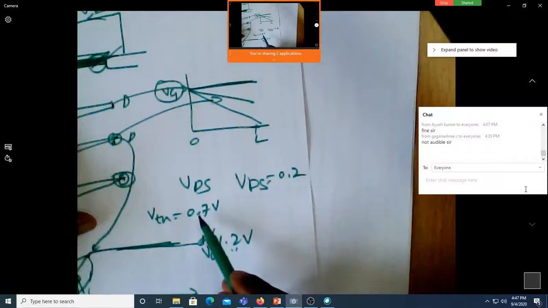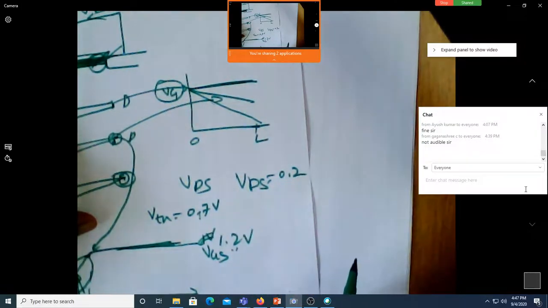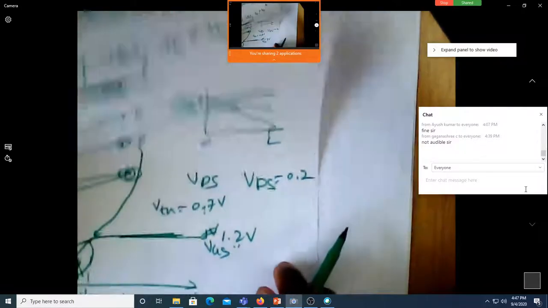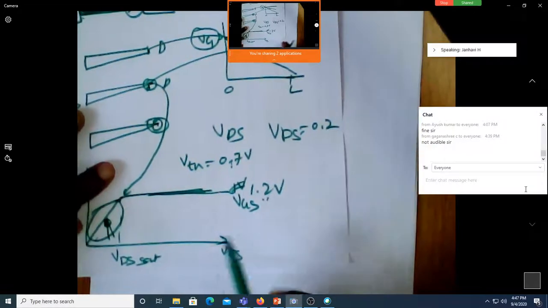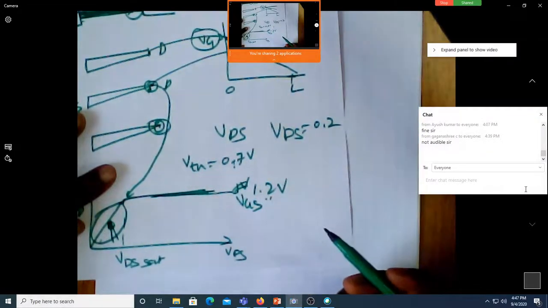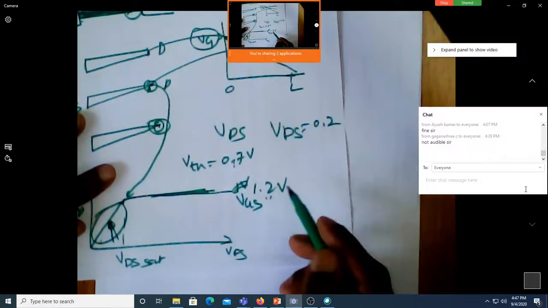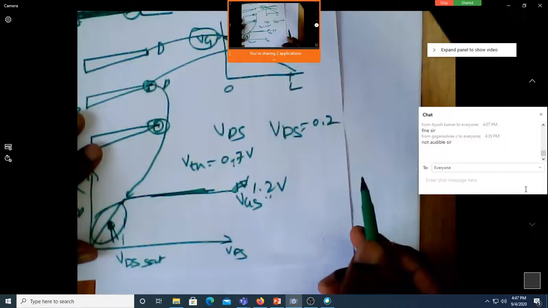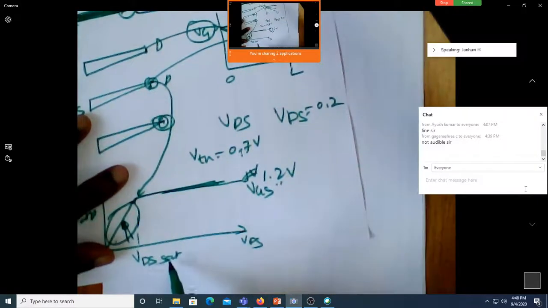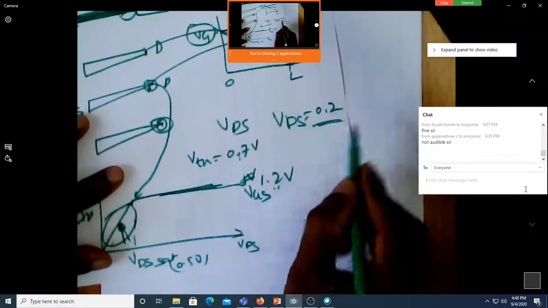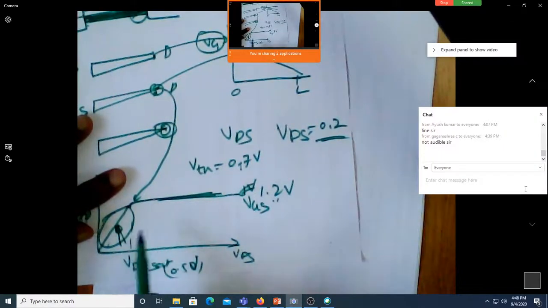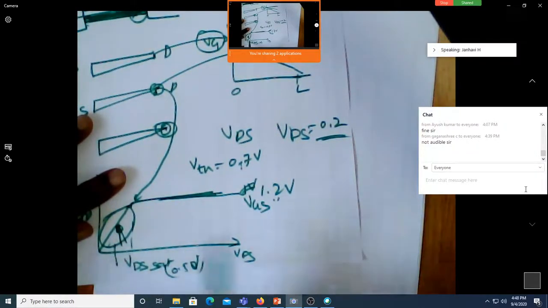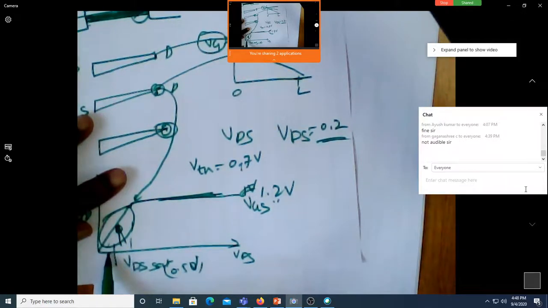VGS is 1.2, VTH is 0.7, VDS is 0.2. What is VDS sat now? What is the difference between VGS and VTH? How much is 1.2 minus 0.7? 0.5. So you are looking at 0.5 volt. Is this 0.2 more or less than 0.5? Less, sir. So where does it fall, to the left or right? Will it be in linear region or saturation region? Linear. It will be in linear region.